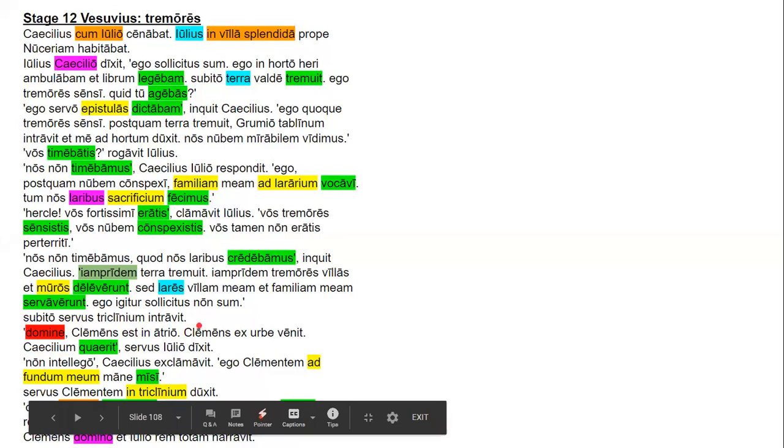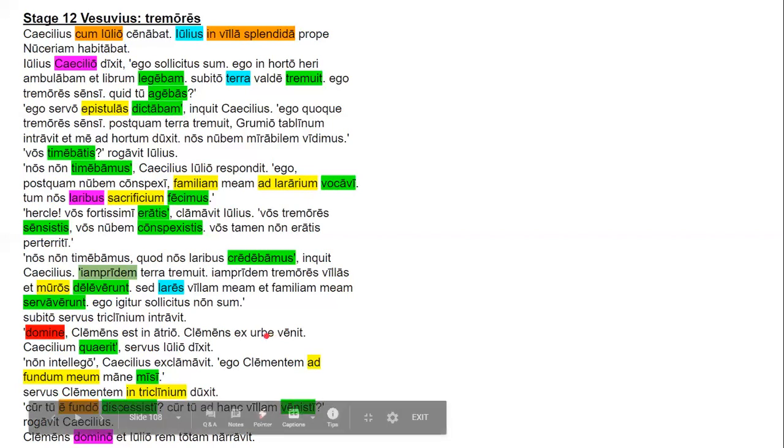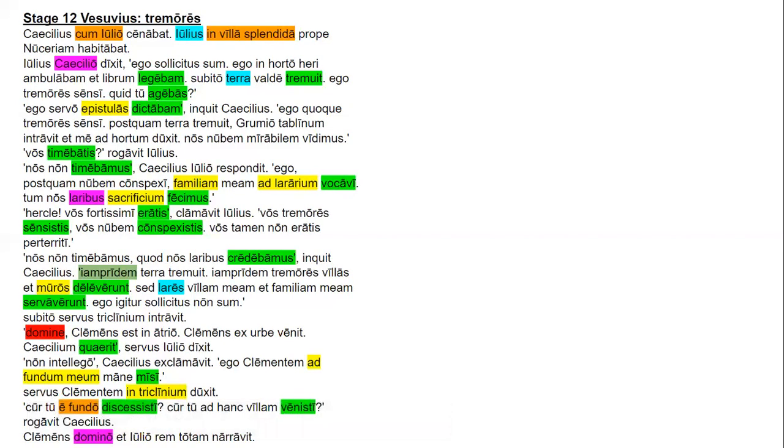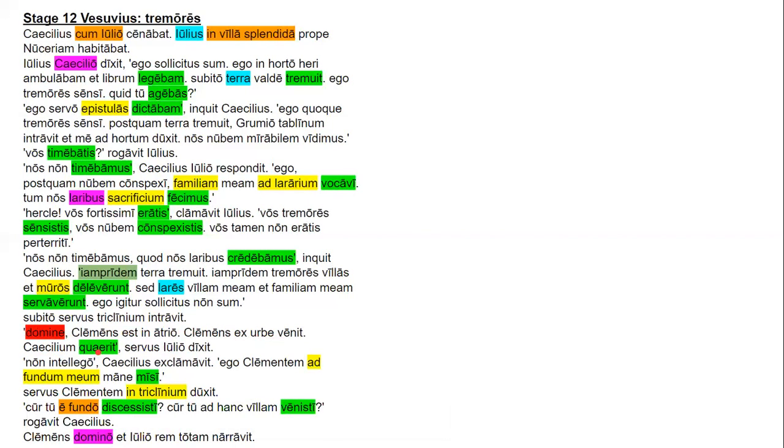Clemens is the subject of the next sentence. Ex orbe is a prepositional phrase with an ablative of separation, taken with ex. And venit is the third person singular perfect tense verb. Caecilium is the accusative direct object. Quaerit is the third person singular verb.